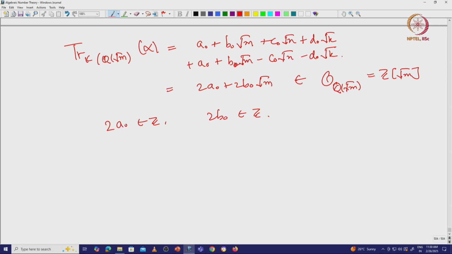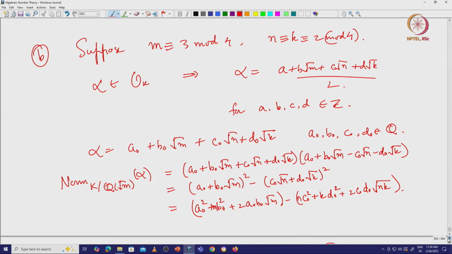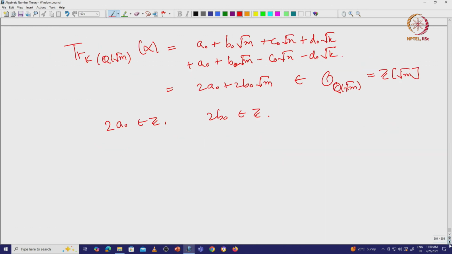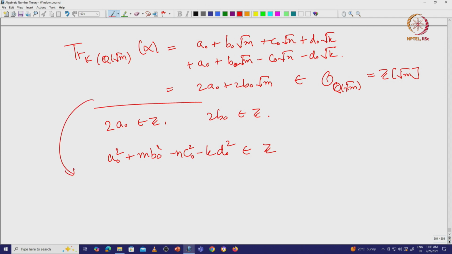So that is half of our things done, and next we know from the previous thing that a0 squared plus m b0 squared minus c0 squared n minus d0 squared k, this thing is in Z. And similarly the trace from K to Q(square root of n) of alpha is 2 a0 plus 2 c0 square root of n.